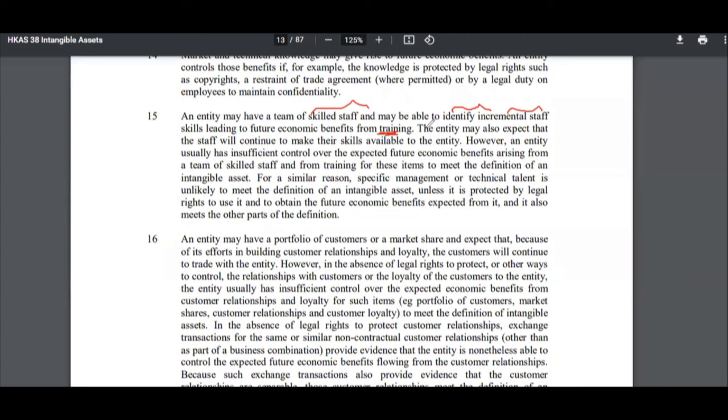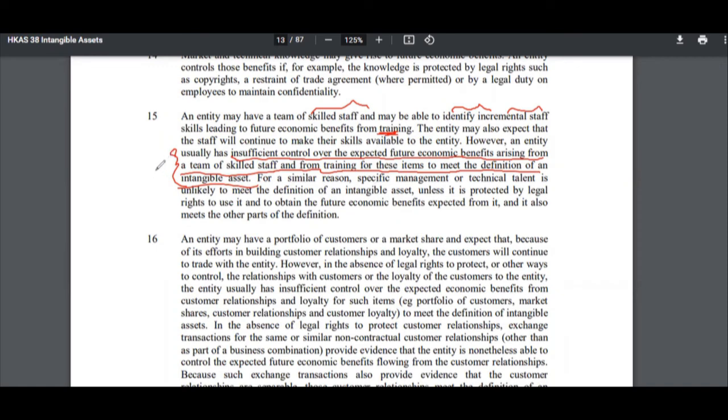One way to exercise control is by paying them, so that as an employee you might feel a little liable. But again, if an employee gets a good opportunity, they will tend to go towards that good opportunity, right? That's what it is. So the entity may also expect that staff will continue to make their skills available to the entity. However, an entity usually has insufficient control over the expected future economic benefits arising from a team of skilled staff and from training for these items to meet the definition of an intangible asset, right? So it's telling you why they cannot record employees on the company balance sheet, right?